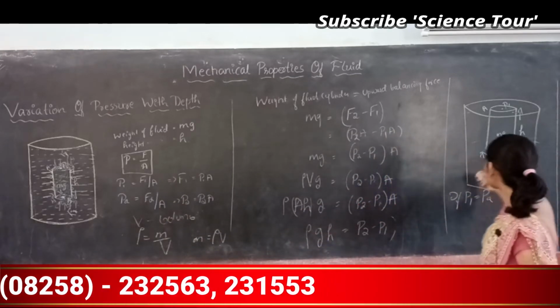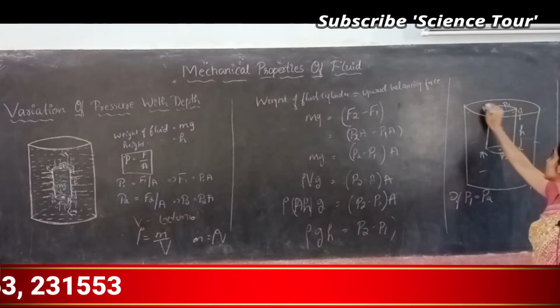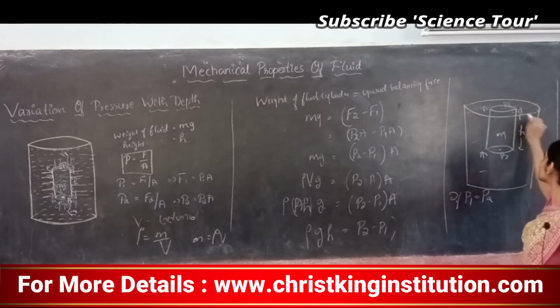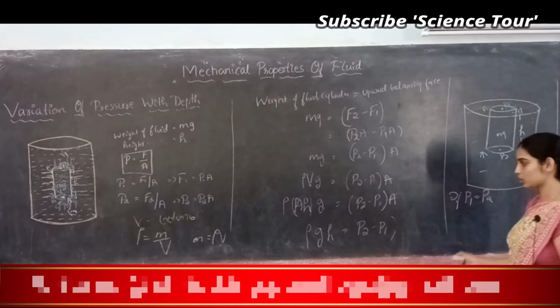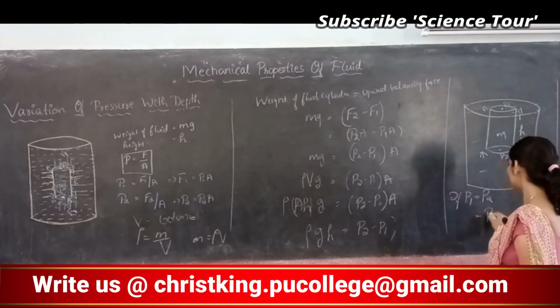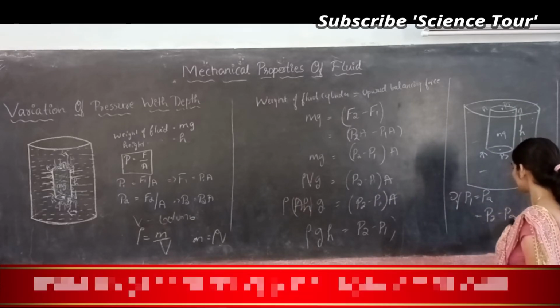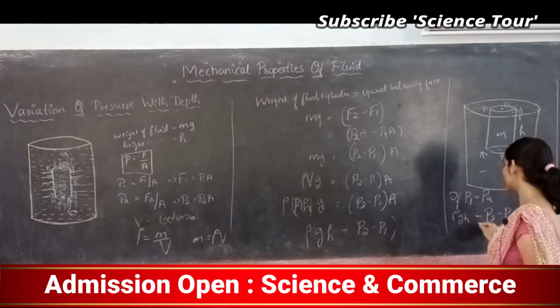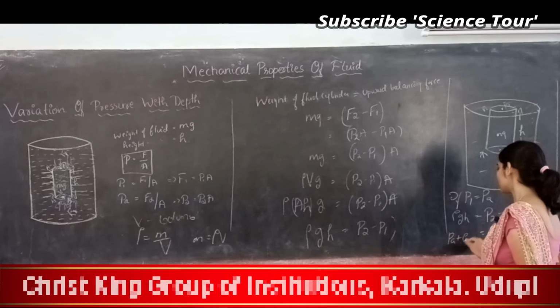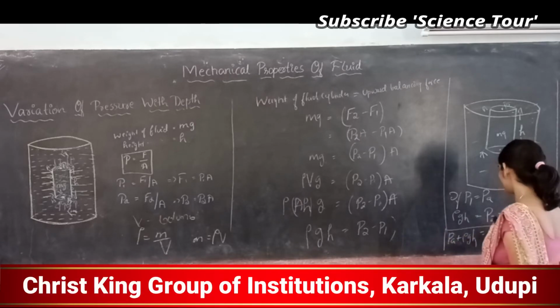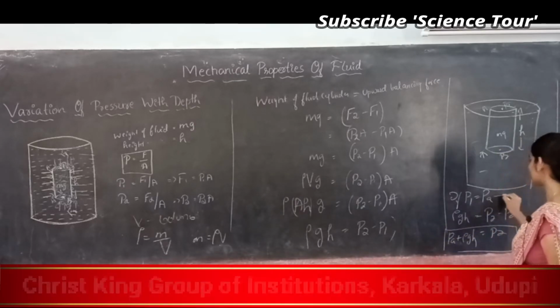Similarly here, this is on the surface of this huge cylinder. So pressure P1 is equal to atmospheric pressure, then P2 minus PA is equal to rho gh. So P2 is equal to PA plus rho gh.